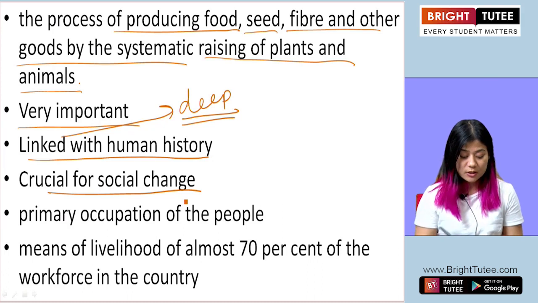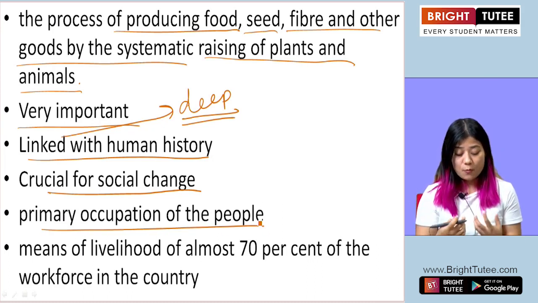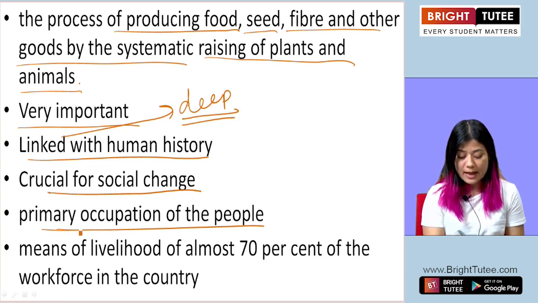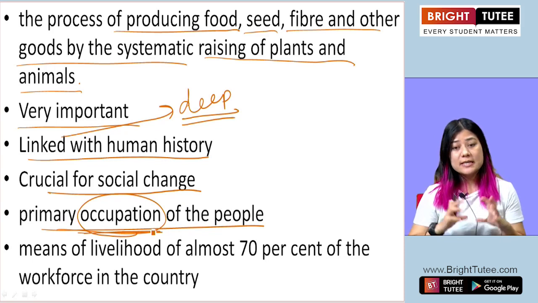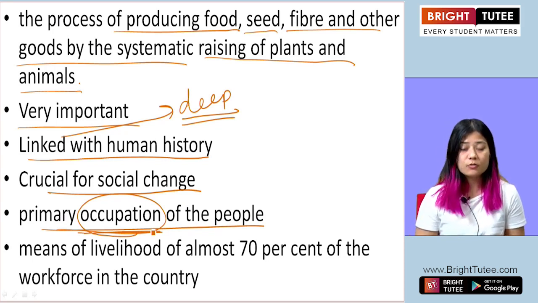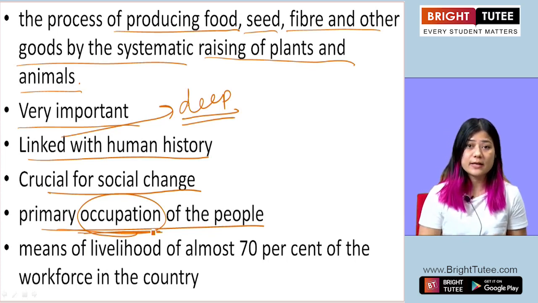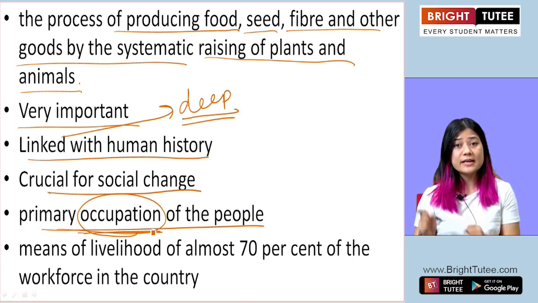And agriculture, it is one sector where most of the people have occupation. Okay, so agriculture is primary occupation for many people in a country. Okay, most of the people in the countryside, in the rural areas, they're all involved in agriculture.